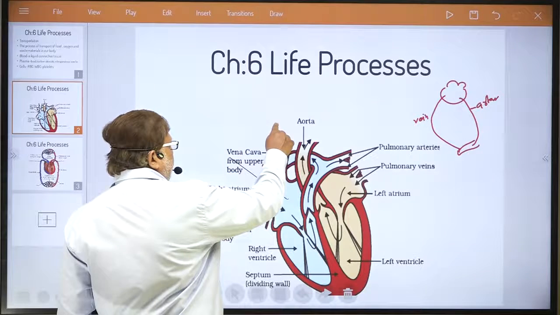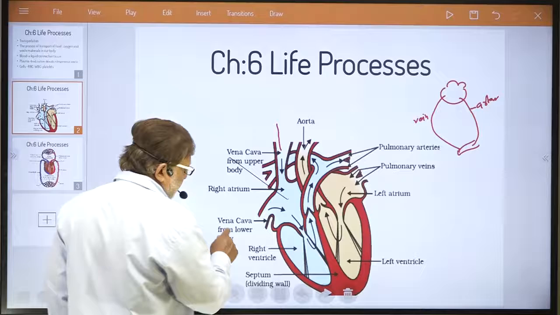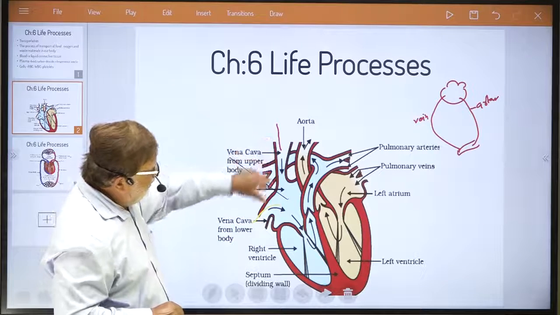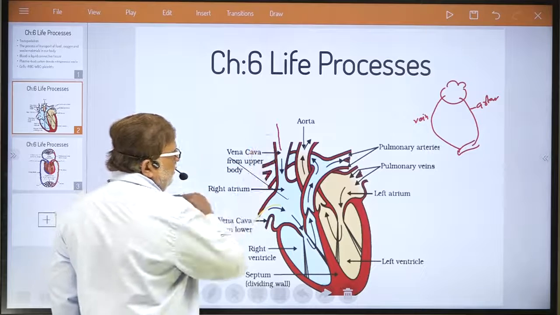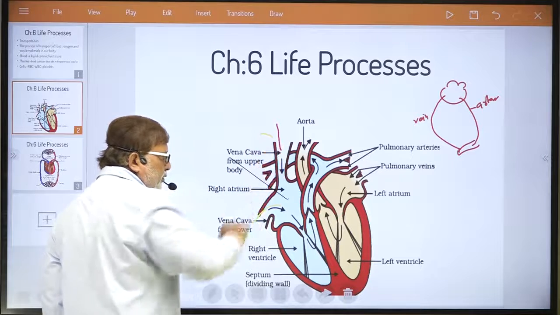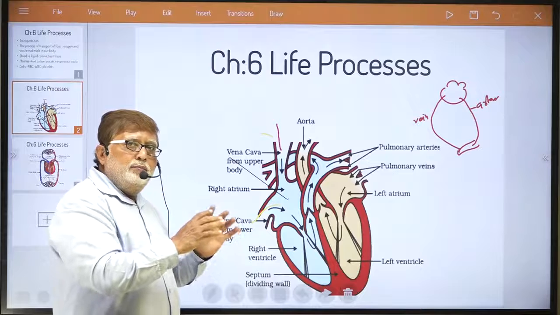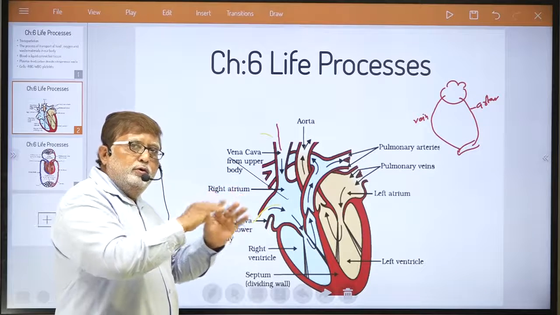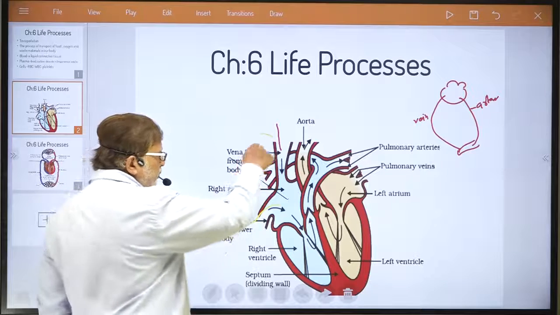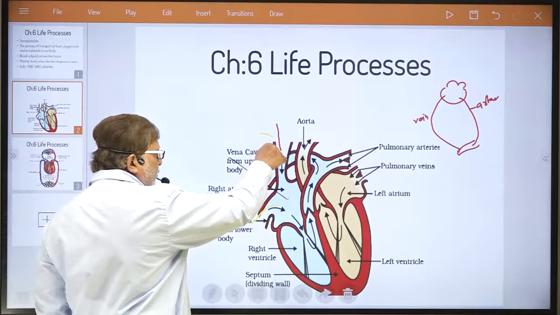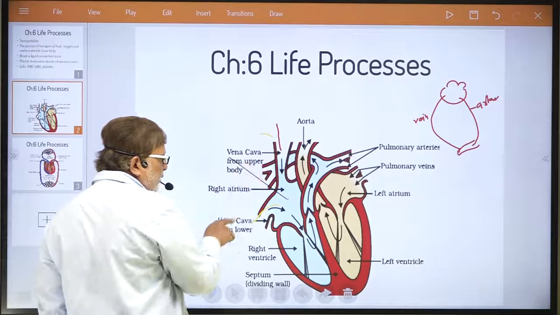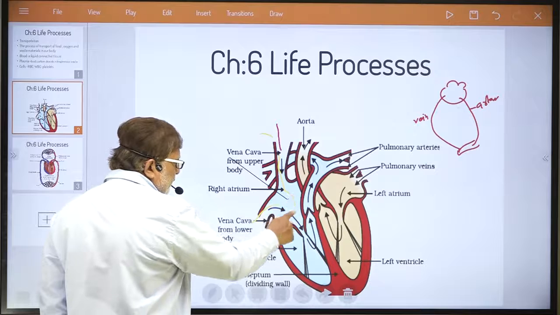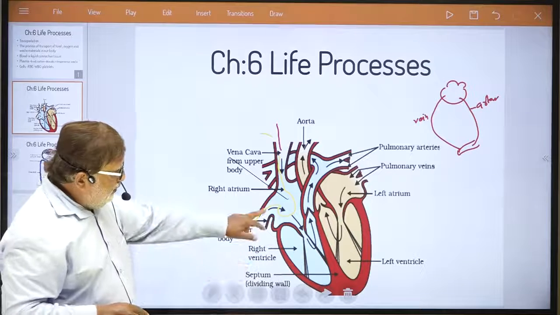Both the vena cava function to collect impure blood throughout your body. This impure blood from the superior vena cava and inferior vena cava enters here into the right atrium.